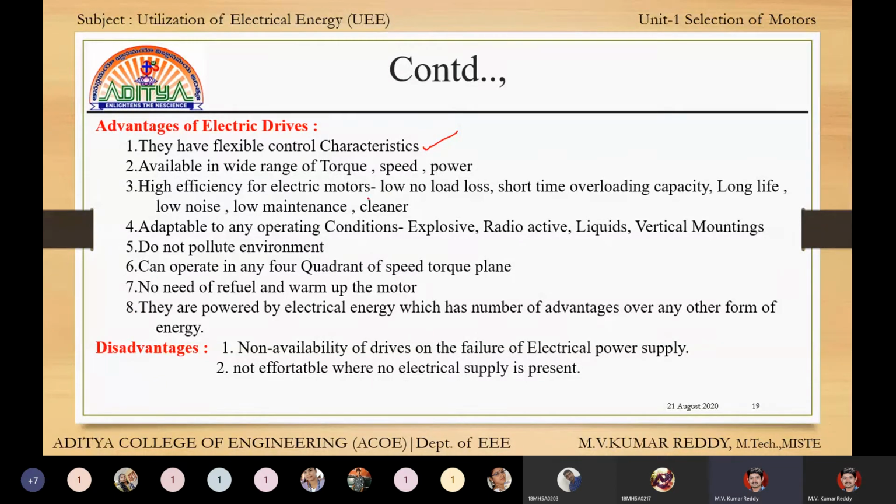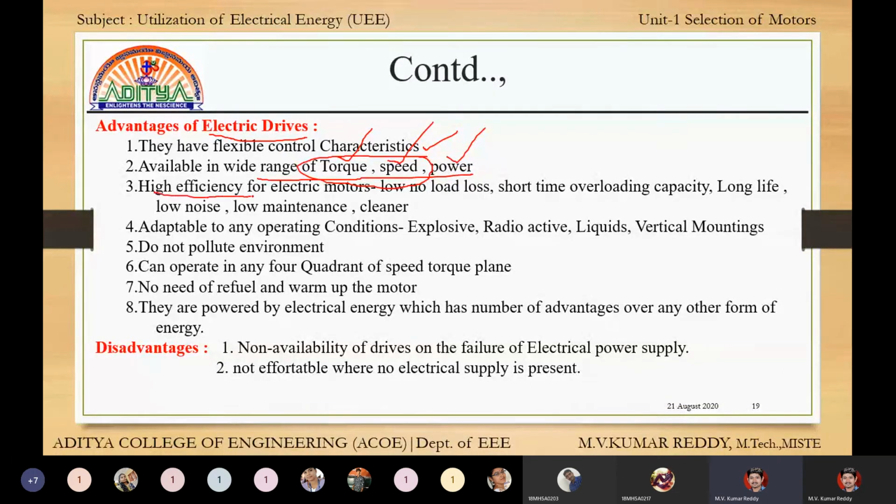Electrical drives have flexible control characteristics, that means they can be operated at any point. There is a wide range of torque variations, speed and power. For a motor we always require the best torque, speed, power and torque-speed characteristics, and hence it can be obtained with the help of electrical drives.